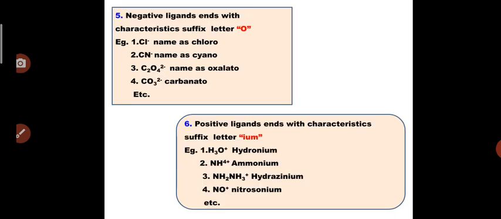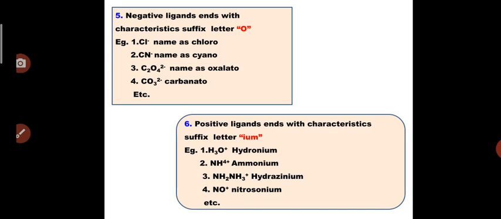Now whenever there are negative ligands in the complex, the negative ligands have a very characteristic suffix. We write O for negative ligands. If the ligand has a negative charge, for example Cl minus, its name is written as chloro.